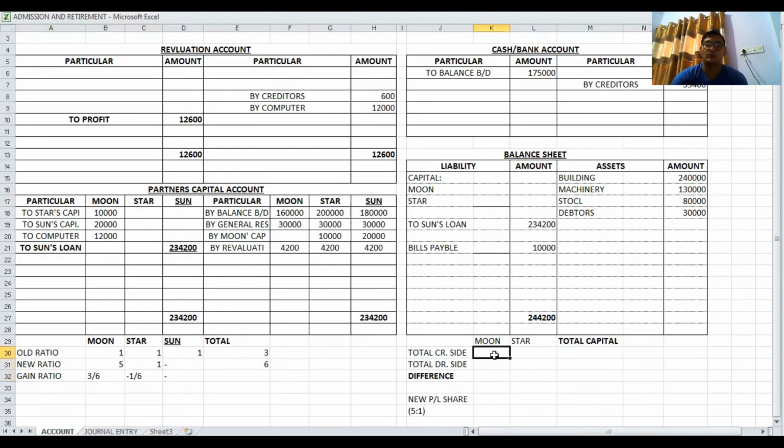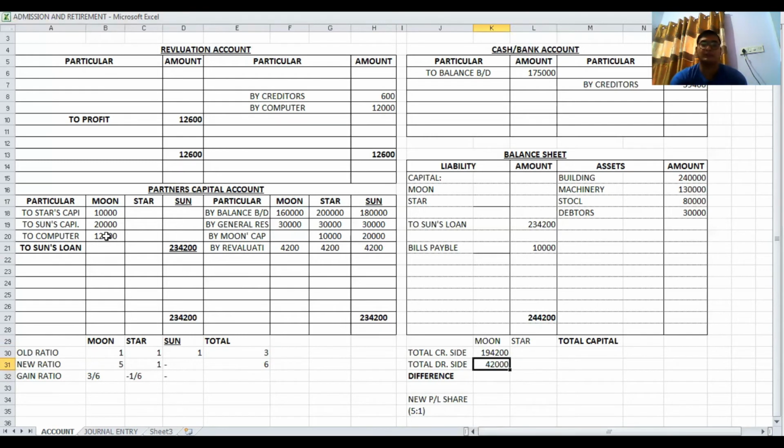So first of all, for Moon, total of credit side means 160 plus 30 plus 4200. That's it. This is called total of credit side for Moon. Then total of debit side for Moon: 10,000 plus 20,000 plus 12,000.